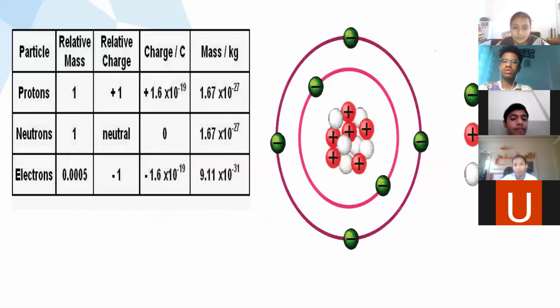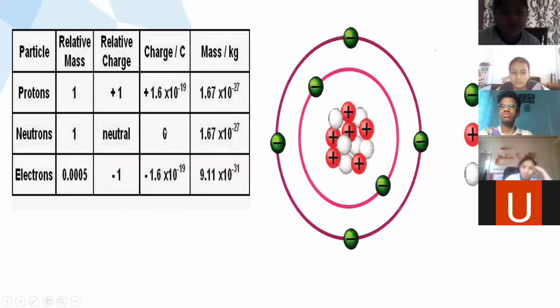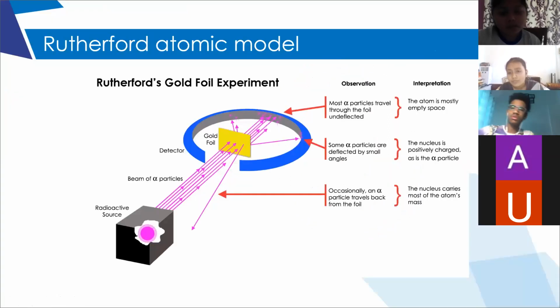Then the neutrons are discovered by whom? Chadwick. Yes. The charge of protons and electrons is 1.6 into 10 power minus 19 coulombs, whereas the mass of the electron is negligible. So the mass of an atom is due to the mass of protons and neutrons.